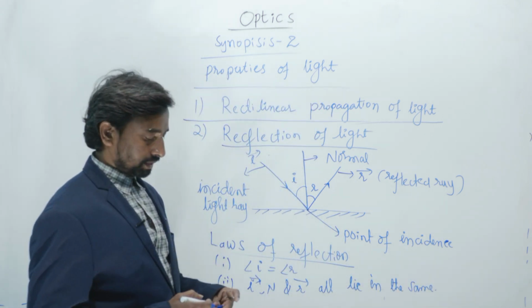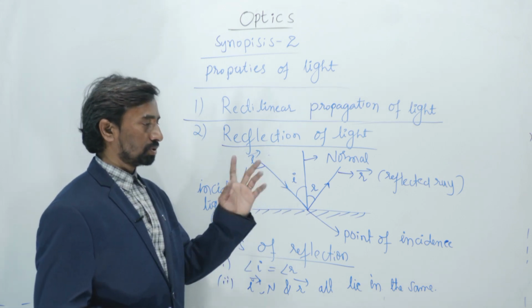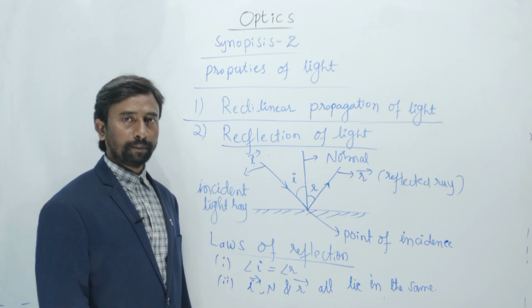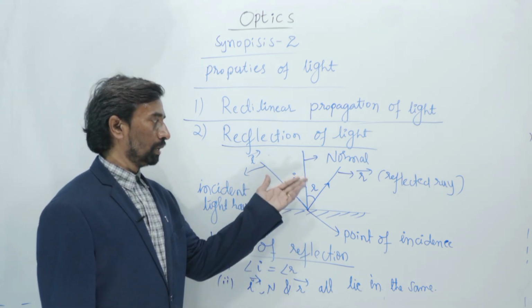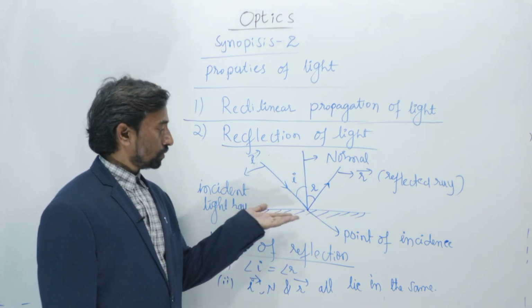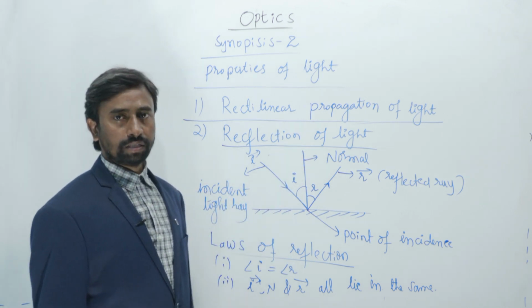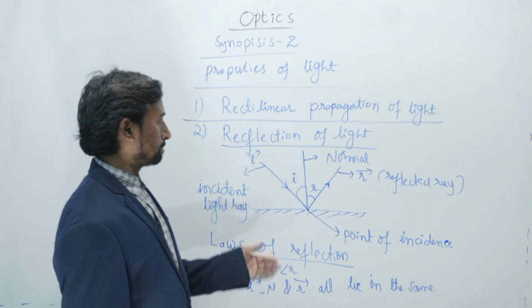So like that, reflection takes place. These are the laws of reflection. Whenever light falls on an obstacle, on an opaque medium, it will be reflected. If it is a pure reflector, the whole amount of light will be reflected into the same medium, the same side.